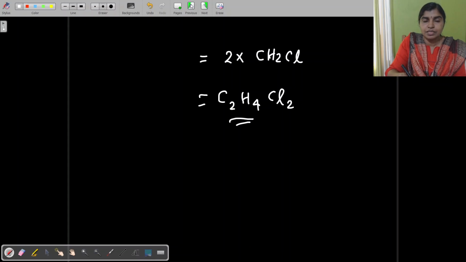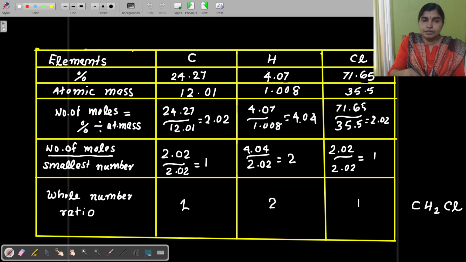So this is the molecular formula. See the methods once more. You can take the percentage and divide that by the atomic mass of each element. You will get a number, that is the number of moles. And you can divide the number of moles by the smallest number. You will get the answer, dividing all the numbers by the smallest number, that is 2.02 here. Then you will get the simplest ratio of the atoms of different elements.